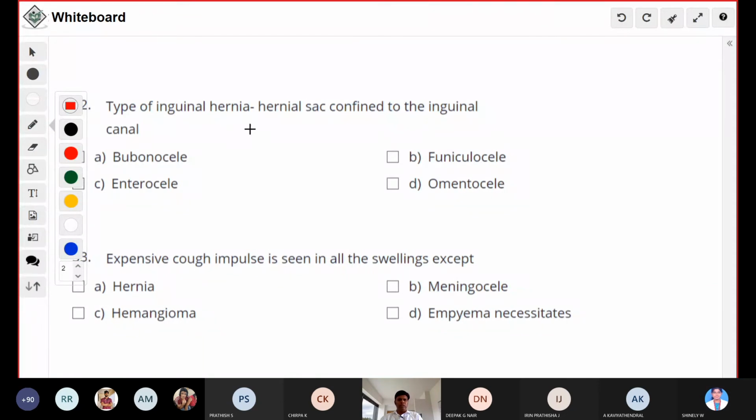There are three types. You can broadly divide it into complete inguinal hernia or incomplete inguinal hernia. In complete inguinal hernia, the hernial sac descends completely down into the scrotum. The typical example is the congenital inguinal hernia. Incomplete has two types. One is the bubonocele, where the sac or the content is present within the inguinal canal, whereas in the funicular type, it descends down up to the root of the scrotum, or the upper pole of the testis. That is called funicular.